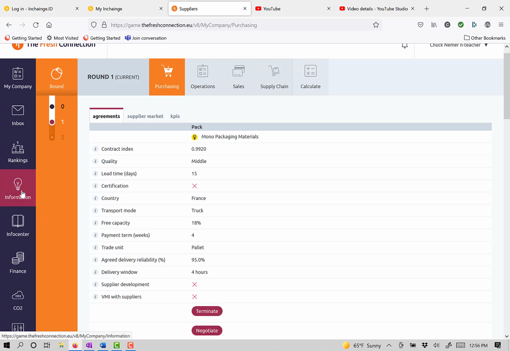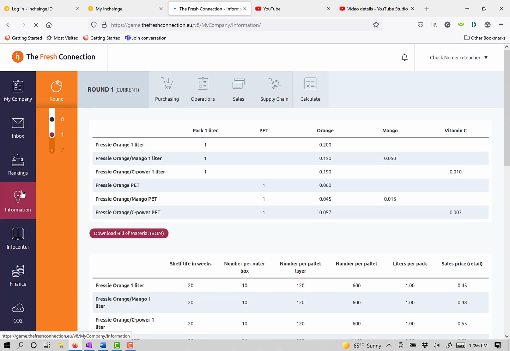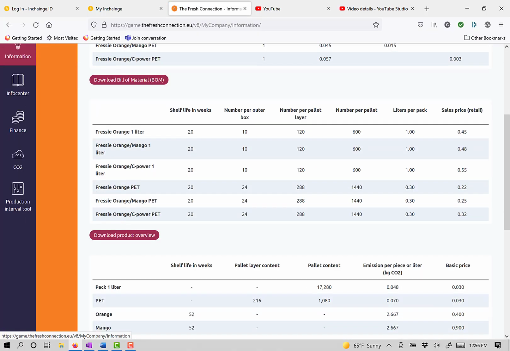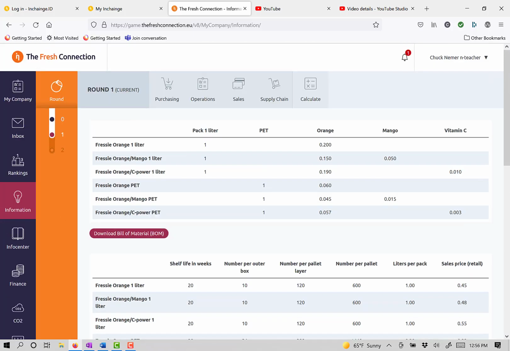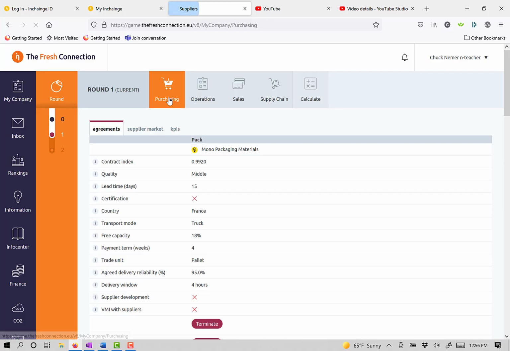So I'm going to go over to the information tab on the left, and we're going to look up what we're paying for product from Mono Packaging. So it's the pack 1 liter container, and you see over here on the right side, we're paying 3 cents a container. So going back now into purchasing, keep that 3 cents in your mind for a moment.